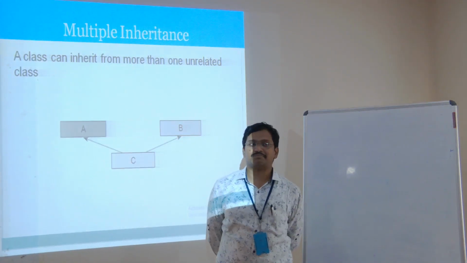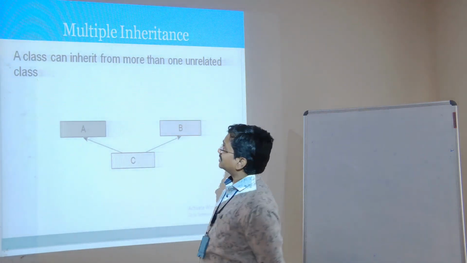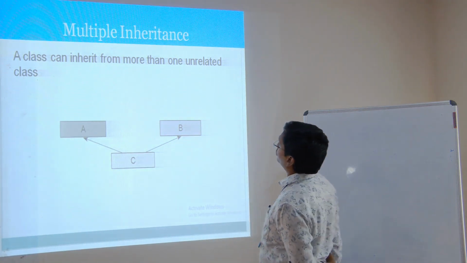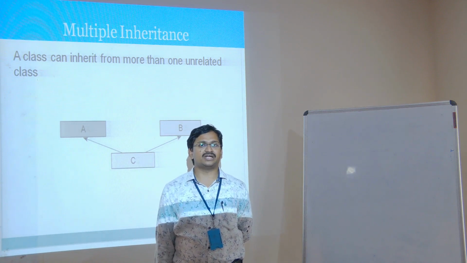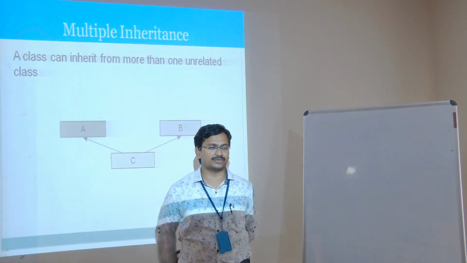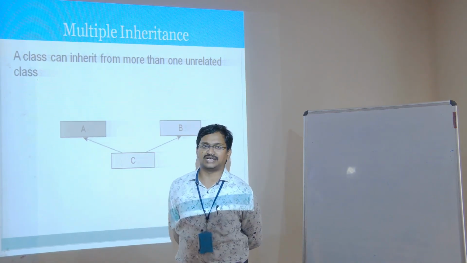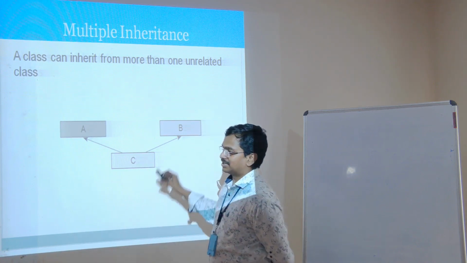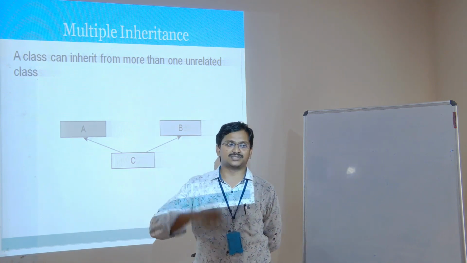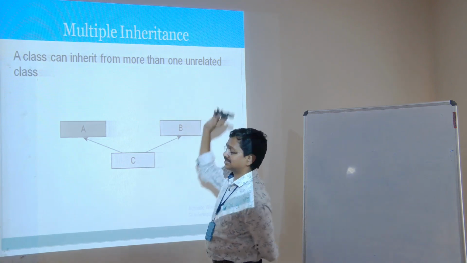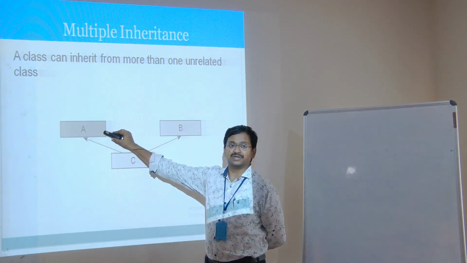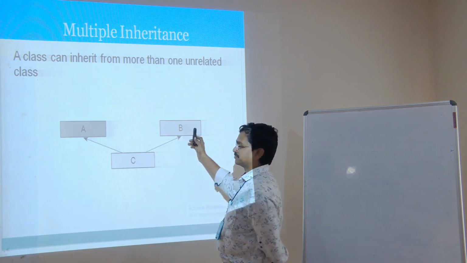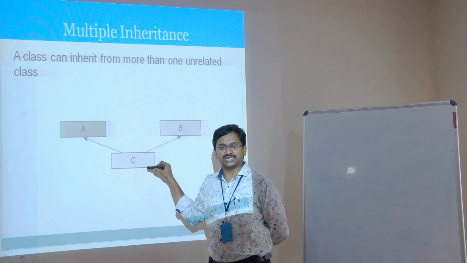And next one, multiple inheritance. A class can inherit from more than one unrelated class. Coming to Java, an important point to remember is that multiple inheritance among classes is not possible, and that's why it is defined as unrelated classes. See here, A is one parent, B is another parent, and C is one child.